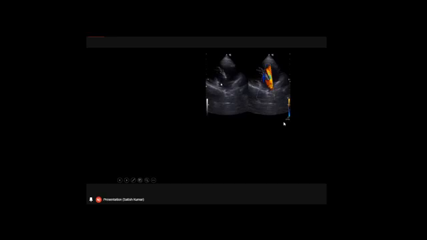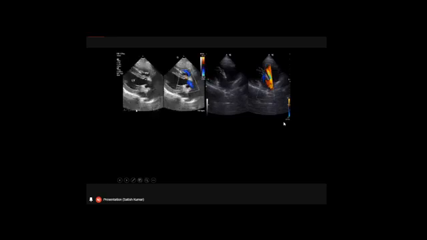Usually, because of multi-directional flow of the blood, it will generate a mosaic pattern or a multi-colored image, which is an indication of multi-directional flow of the blood, not from a normal location. So this is a confirmation of atrial septal defect. It also gives a confirmation about ventricular septal defect.